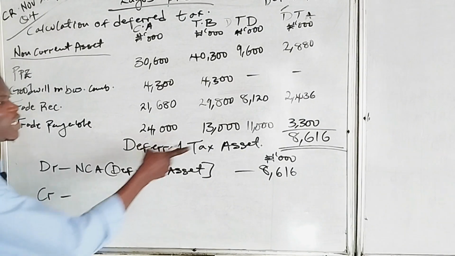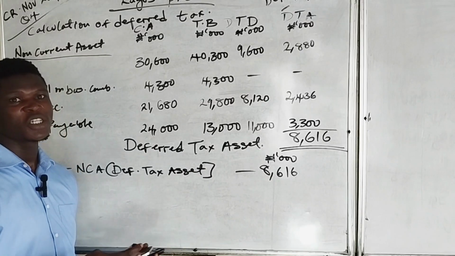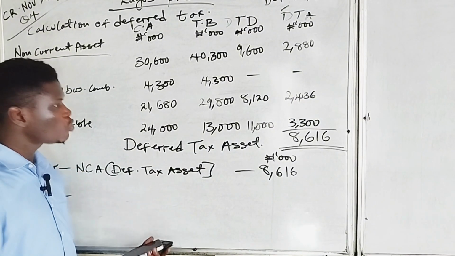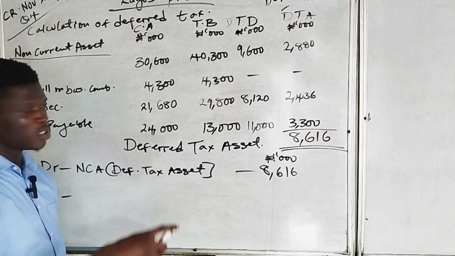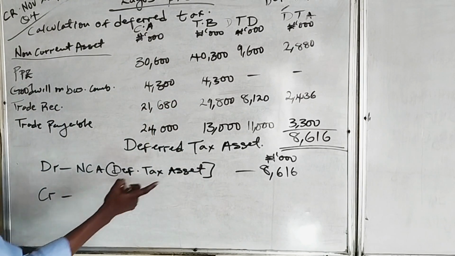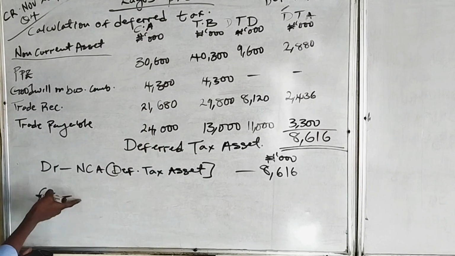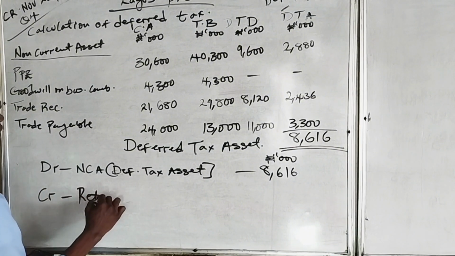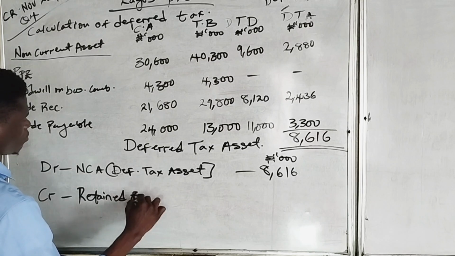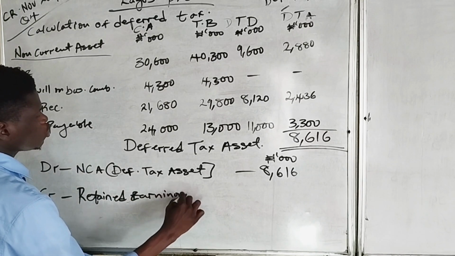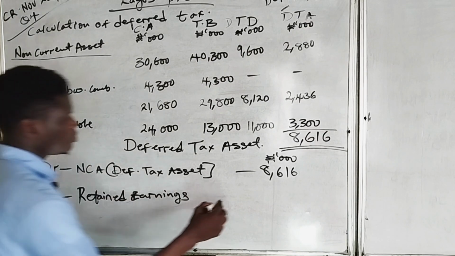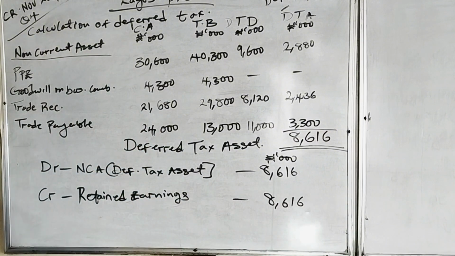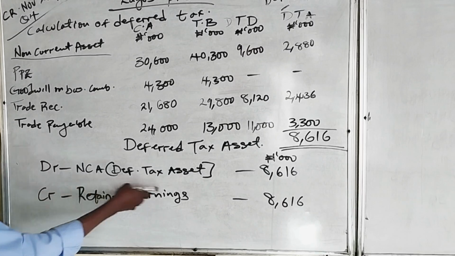Do you understand? Since we said deferred tax assets are taxes which give rise to tax benefits or tax credits in the future due to transactions, which is what we've calculated, we'll credit retained earnings. The impact of this deferred tax assets will be added to retained earnings. So it will increase our earnings by 8,616,000. If it had been expense, we would credit income tax expense.